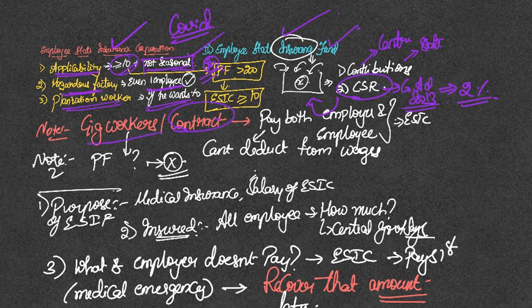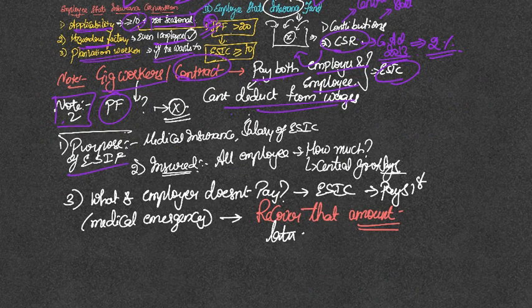So in the case of gig workers like Swiggy, what happens? Even in the case of contract workers, what happens? First of all, their pay itself is so low, and if you make deductions, how can they survive? So in this situation, both employer and employee's contribution, whatever is there, that cannot be deducted from the wages, and the company itself should pay towards ESIC. Note, is PF given to gig workers? Not yet, but center can notify in the future.